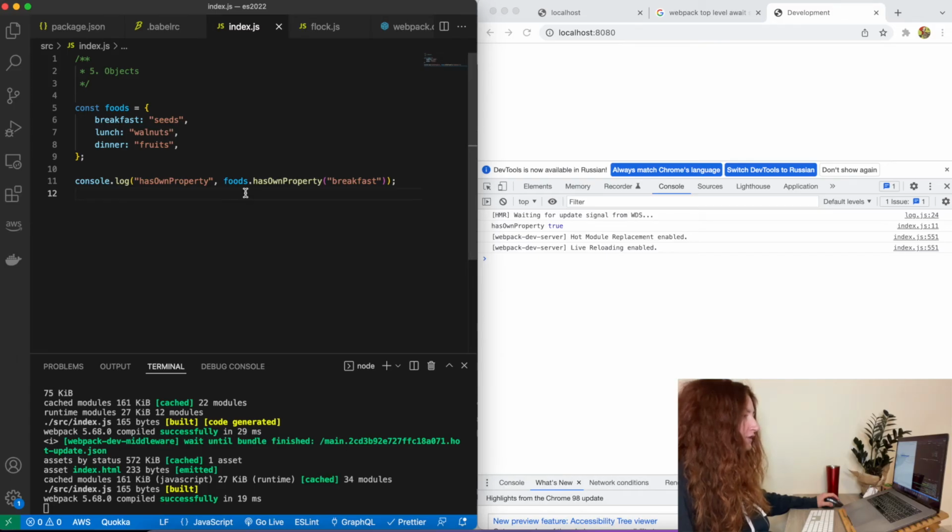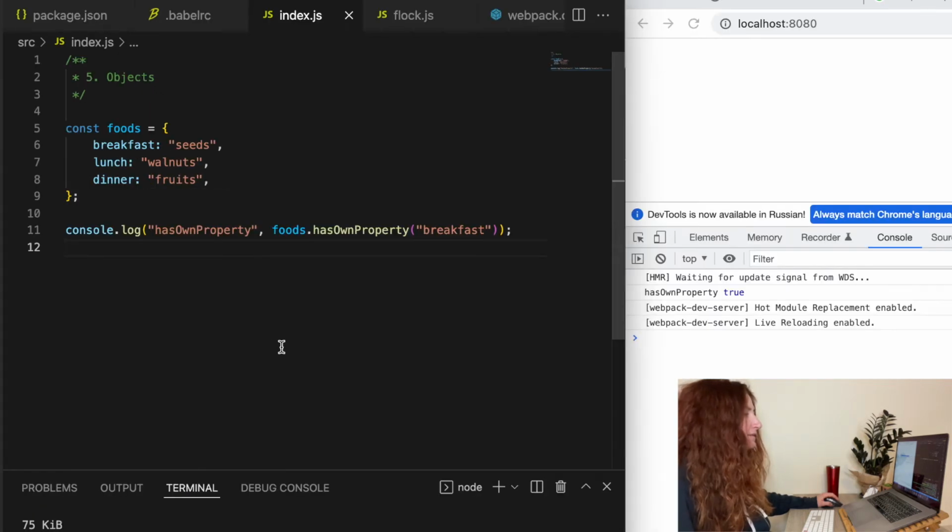And what about objects? They got a new method, hasOwn. But what's the difference between hasOwn and the good old one, hasOwnProperty? The main difference is that hasOwnProperty is not protected. So now you can see that it returns true because we have a breakfast property, and if we change it to something else, it will return false.